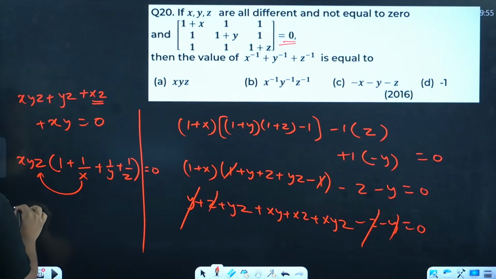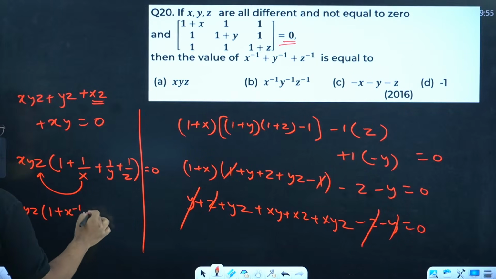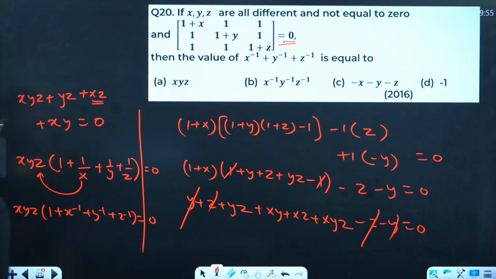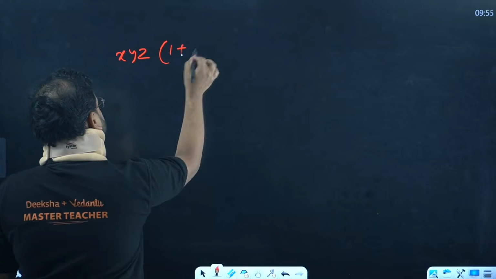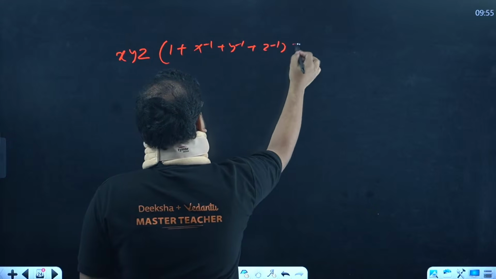From here, what I'm getting? X, y, z, 1 plus x power minus 1, y power minus 1, and z power minus 1 should be equal to 0. Now check over here. This cannot be 0, sir. Very clear. X, y, z, if I have 1 plus x power minus 1, y power minus 1 and z power minus 1 equal to 0.